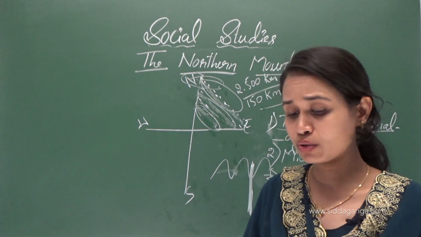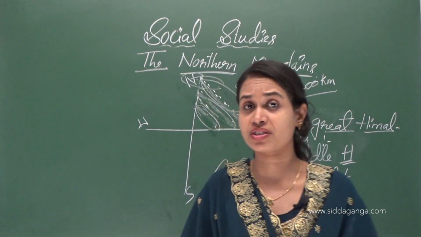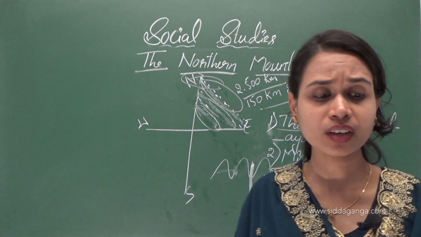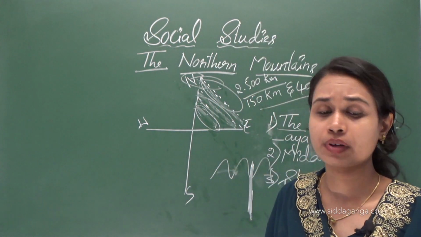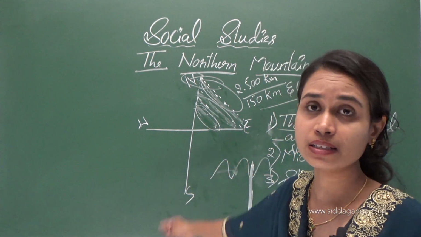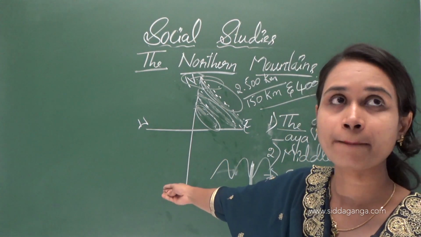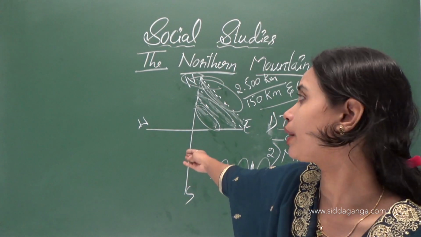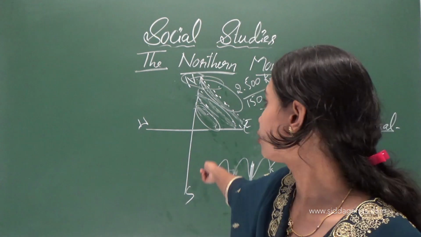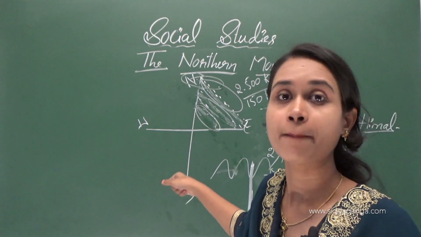The government has developed many sanctuaries here in the Shivalik range, and we can also see national parks in this region. The Jim Corbett National Park we can see here in Uttarakhand.